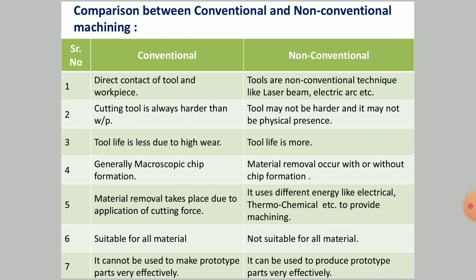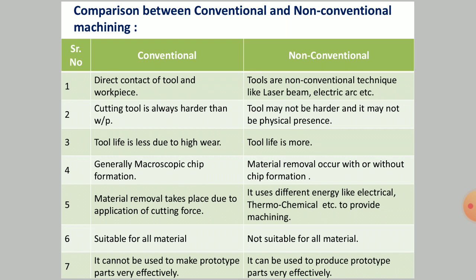In conventional machining the cutting tool is always harder than the workpiece, right? As we discussed just now, what about non-conventional machining? If the tool is not coming in direct contact with the workpiece, then it is not necessary that the tool should be harder than the workpiece, right?